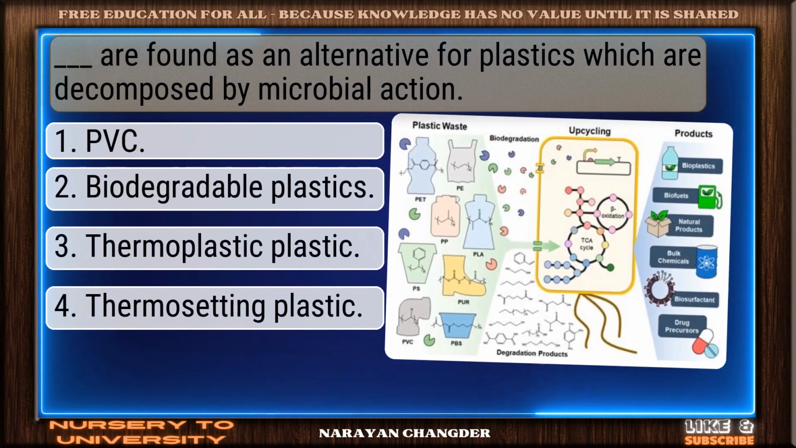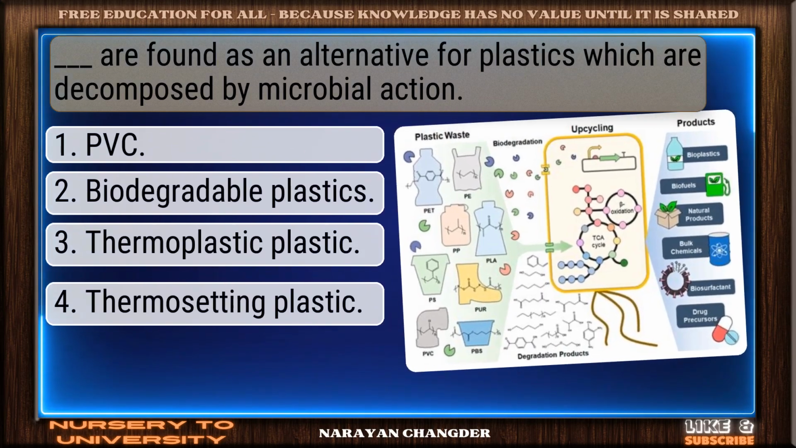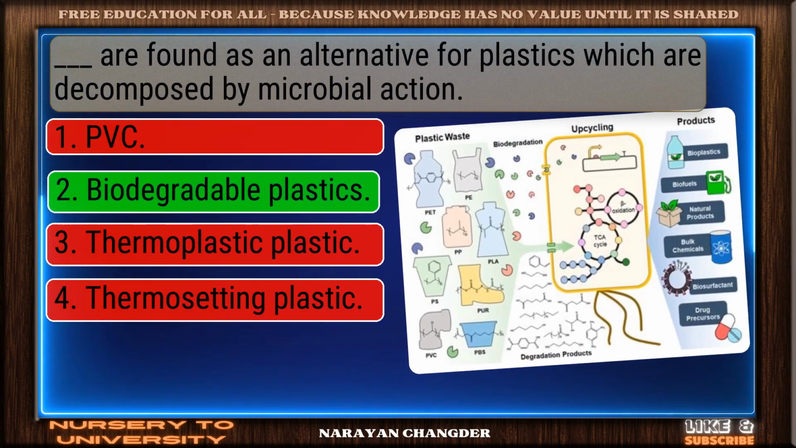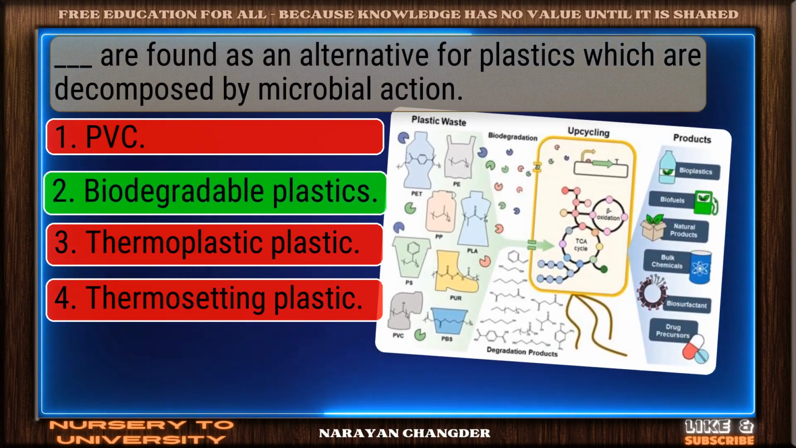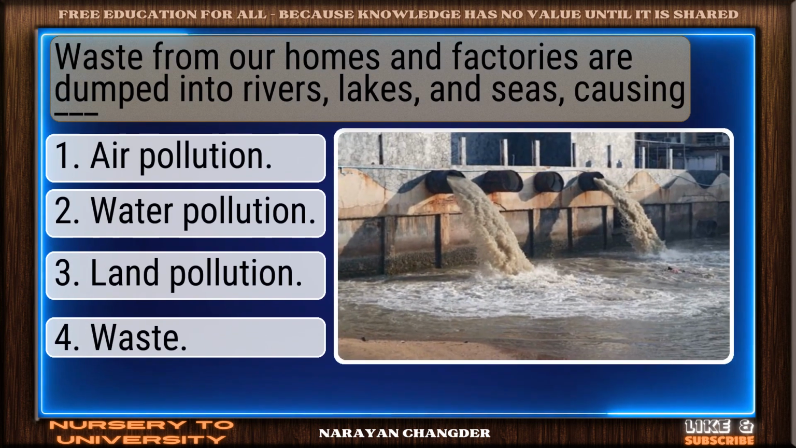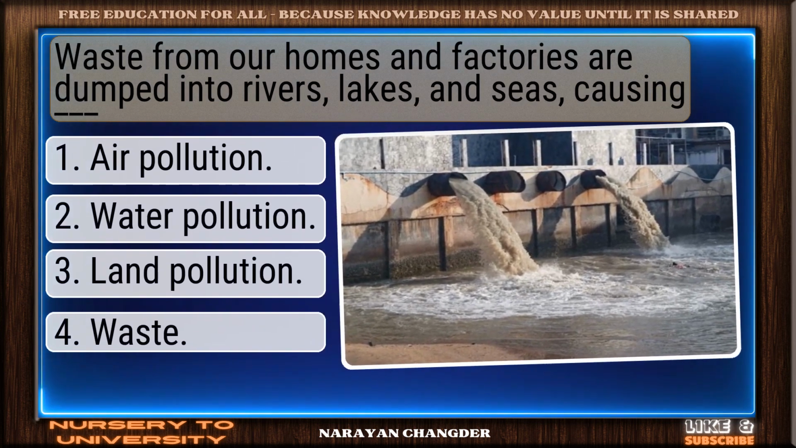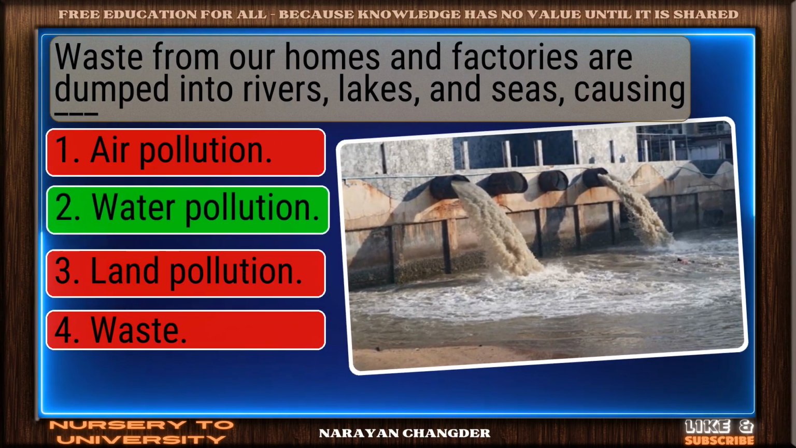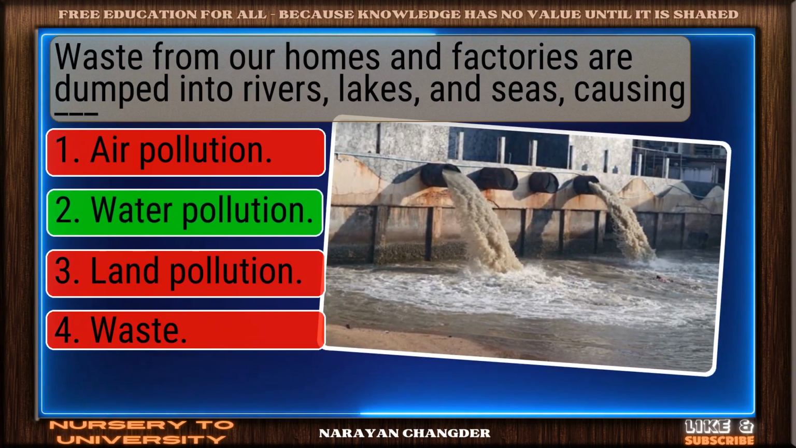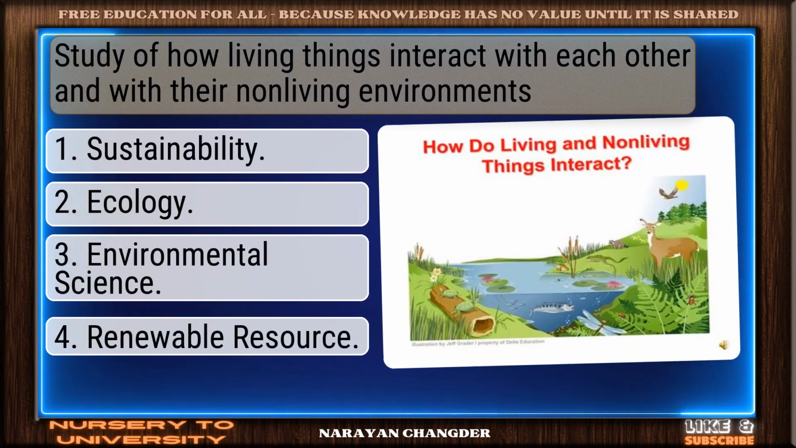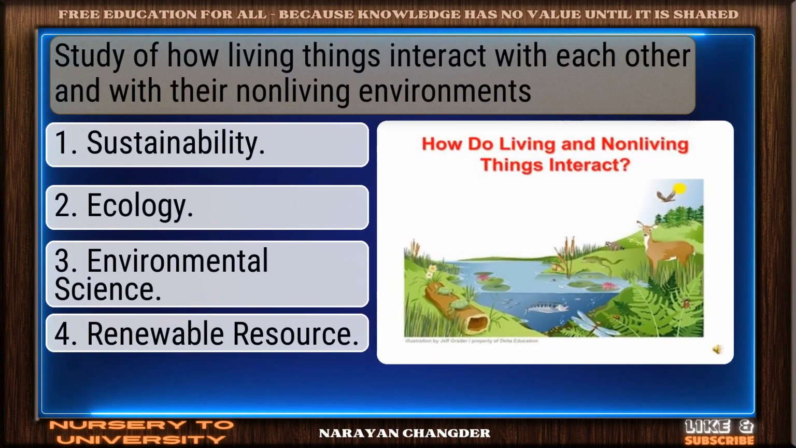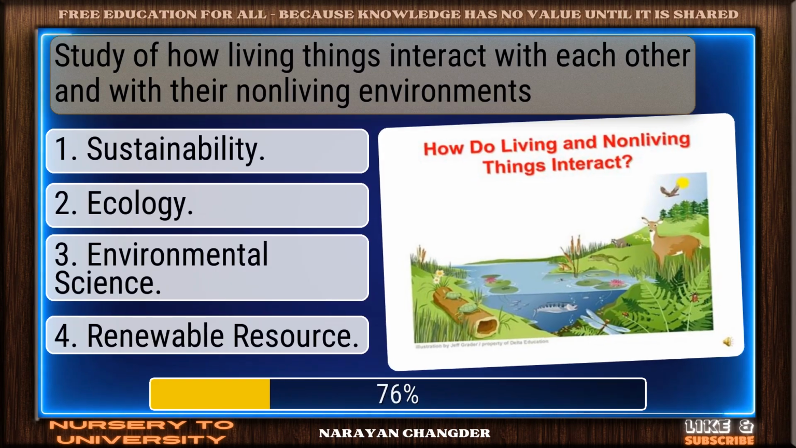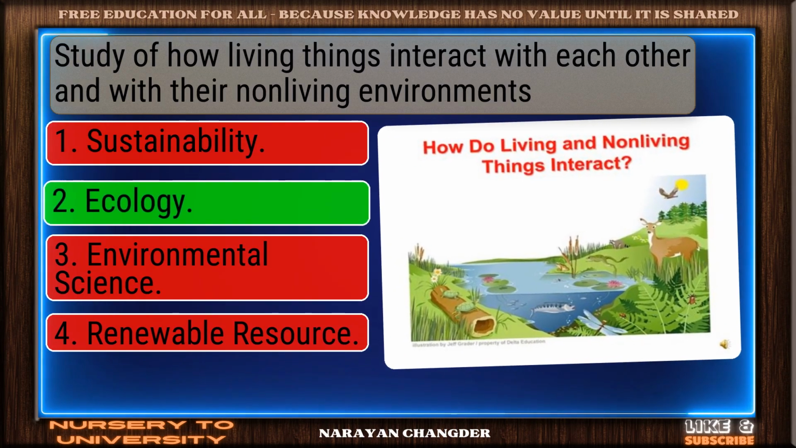Are found as an alternative for plastics, which are decomposed by microbial action. Well reasoned. Biodegradable plastics is correct. Waste from our homes and factories are dumped into rivers, lakes, and seas, causing. Smart move. Water pollution is accurate answer. Study of how living things interact with each other and with their non-living environments. You got it. Ecology fits.